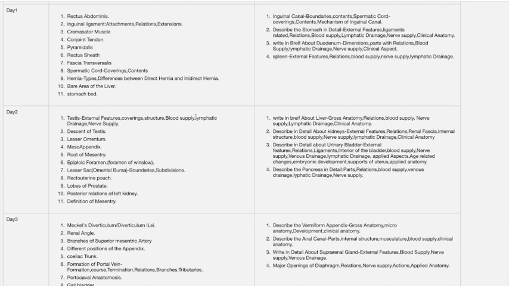Next we'll see the schedule for day 2. 4 essay questions. First one is the liver. Next one is kidneys. In these kidneys, sometimes they will ask particularly about the right kidney. So on the safe side, you can study both kidneys with their relations, which will be useful for exams.